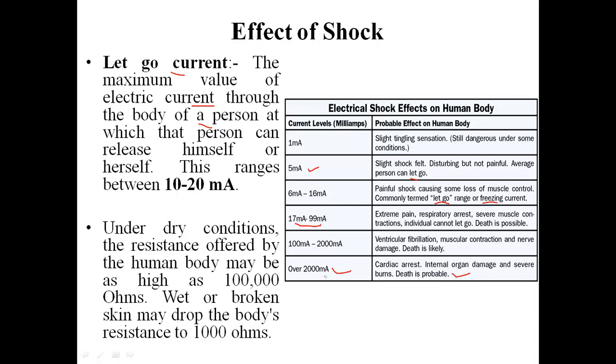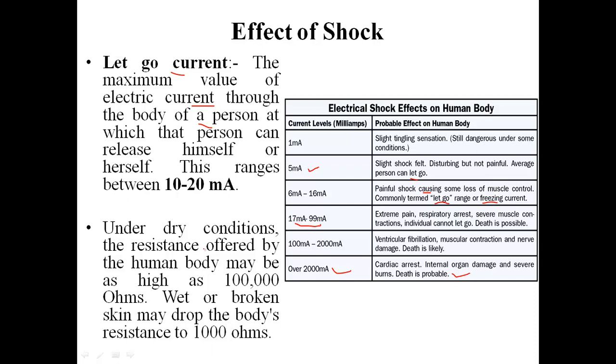So we cannot neglect any smaller amount of current for safety purposes. Here we can see that a current range of 5 to 6 milliampere is sufficient for a person to lose sensation, so that he cannot release himself from that particular contact.